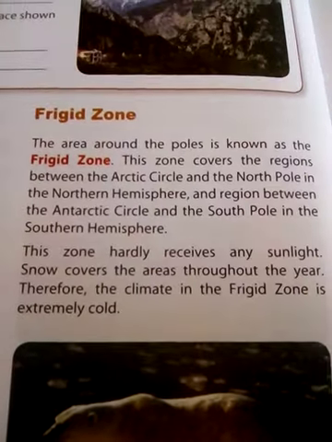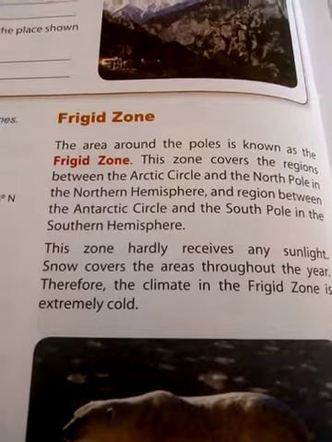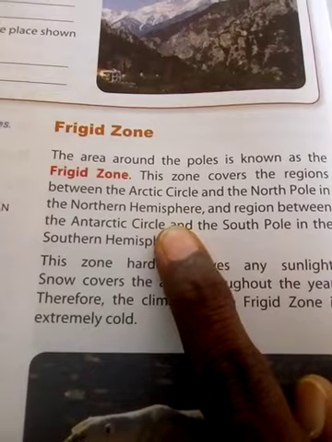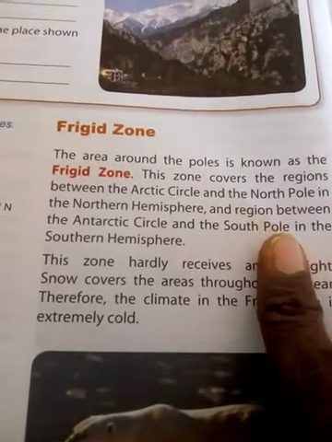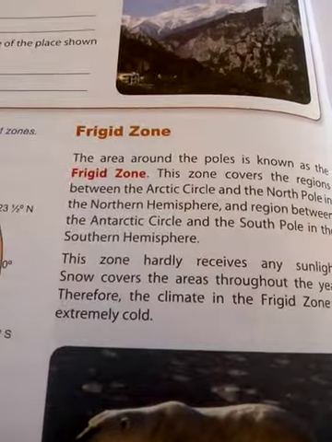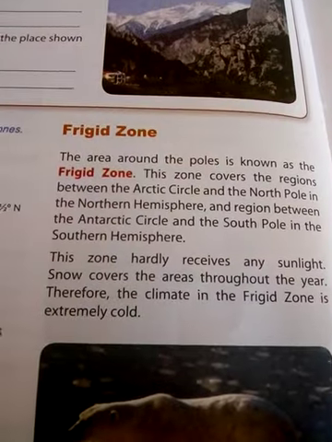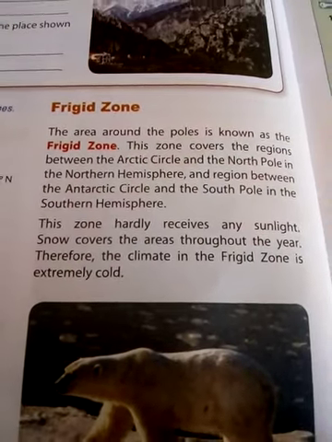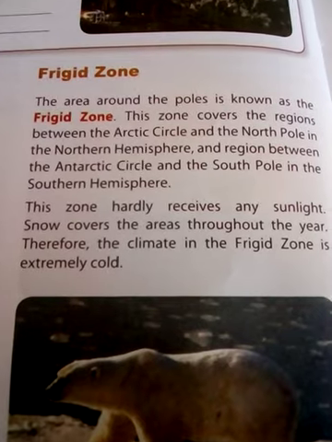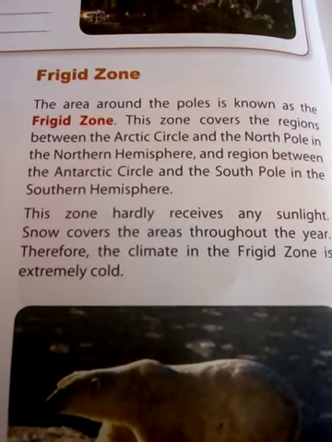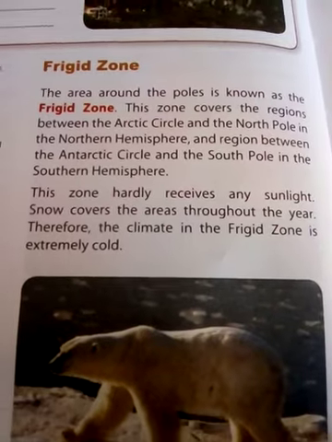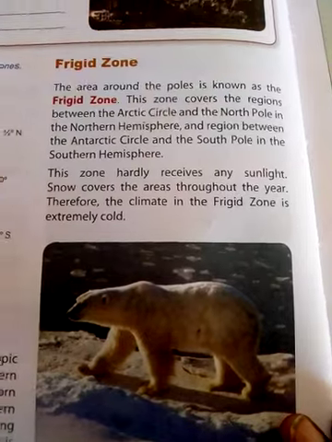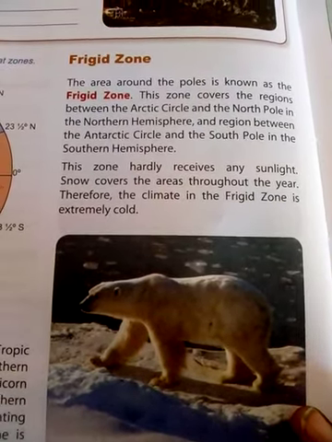Once again, the zone covers the region between the Arctic Circle and the North Pole in the northern hemisphere, and between the Antarctic Circle and the South Pole in the southern hemisphere. This zone hardly receives any sunlight. Snow covers the area throughout the year. Therefore, the climate in the frigid zone is extremely cold.